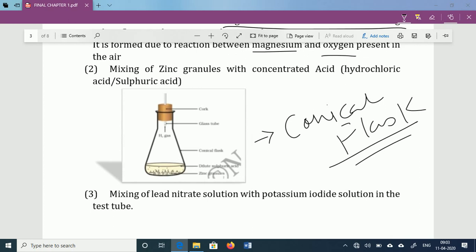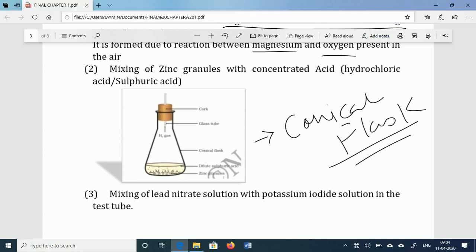Here, when both components, zinc and acid, are mixed, how can we predict from which observations that a chemical reaction occurs or not? A simple observation is the production of gas. So this one is the second observation. If gas is produced, if effervescence is produced, it indicates that two chemicals are going to react with each other and produce a new substance. So here we can predict that a chemical reaction has occurred.